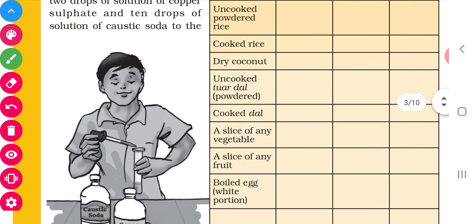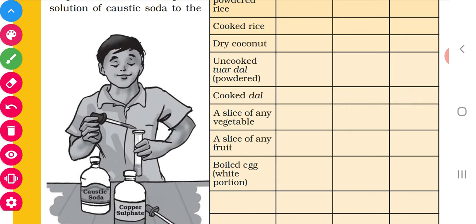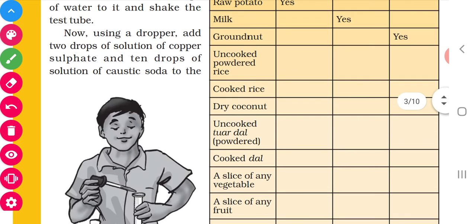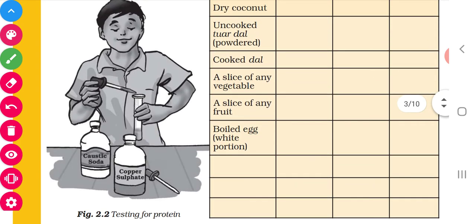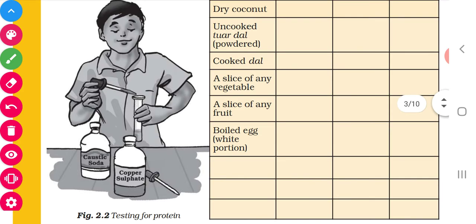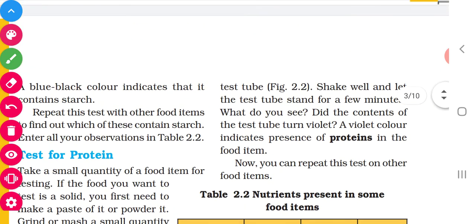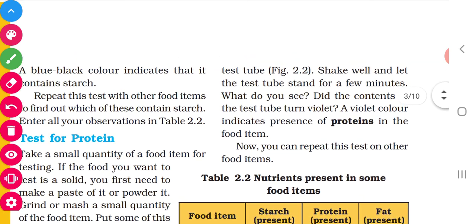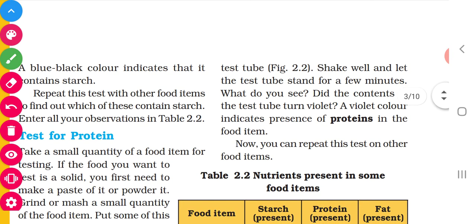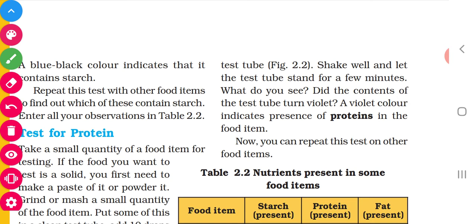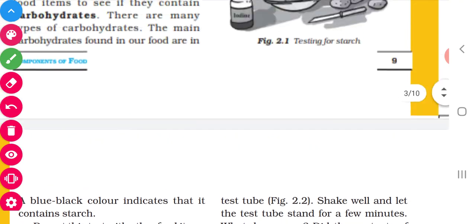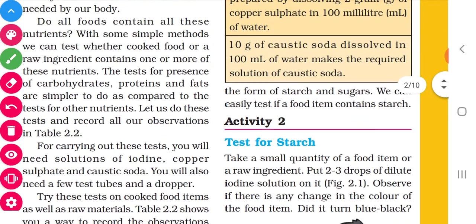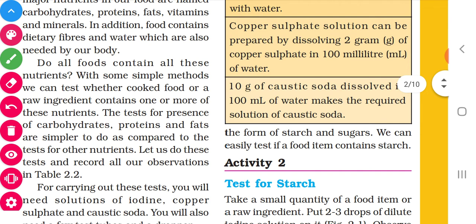Okay, see how this boy is doing. He has taken the food item in the test tube and he is adding 2 drops of copper sulfate solution and 10 drops of caustic soda. If we get violet color, it denotes the food item contains protein. If we are not getting this violet color, the food item does not contain protein, that is, the absence of protein. Have you all understood, children? If you do not understand, go through the video 2 times and you can understand it clearly.